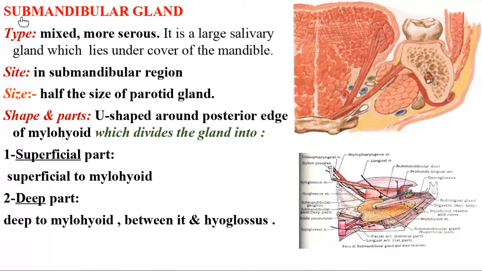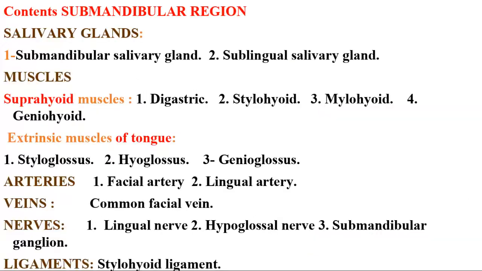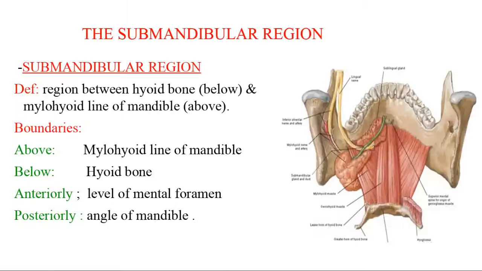So next we come to the submandibular gland. How is this submandibular gland? You can see in this picture. See here, this is the submandibular gland. It is a U-shaped structure. In between the U, there is a muscle.